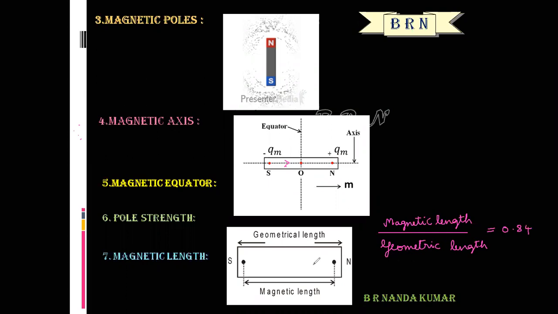The distance from south pole to north pole is the magnetic length, which is 2L. It is a vector, directed from south pole to north pole. What is the distance from O to S? That is L. O to N is also L.